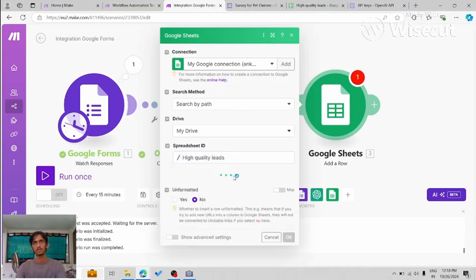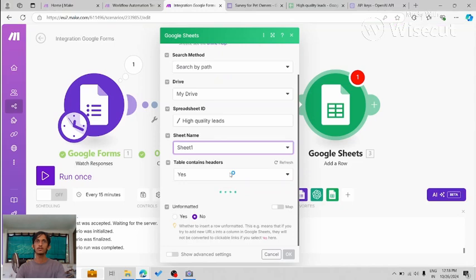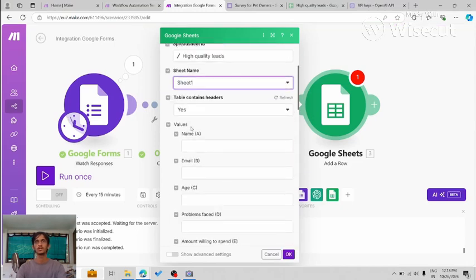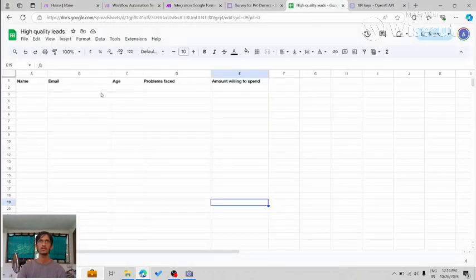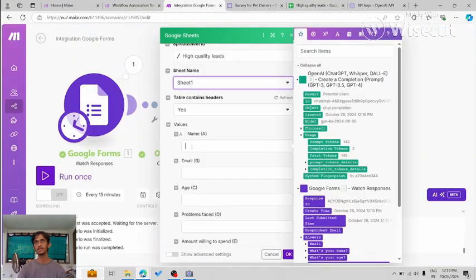I selected the file, and now you will see once I select the sheet, it will automatically fill out the headers for me. You see name, email, age, and these are all the headers that we have defined in our Google Sheets. I'm going to go ahead and fill it.